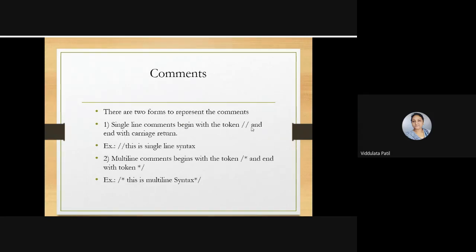After that you end with a carriage return, so you move to the next line. For example, here are two slashes, and this is the single line syntax. So here is the comment that you can write in the Verilog language.